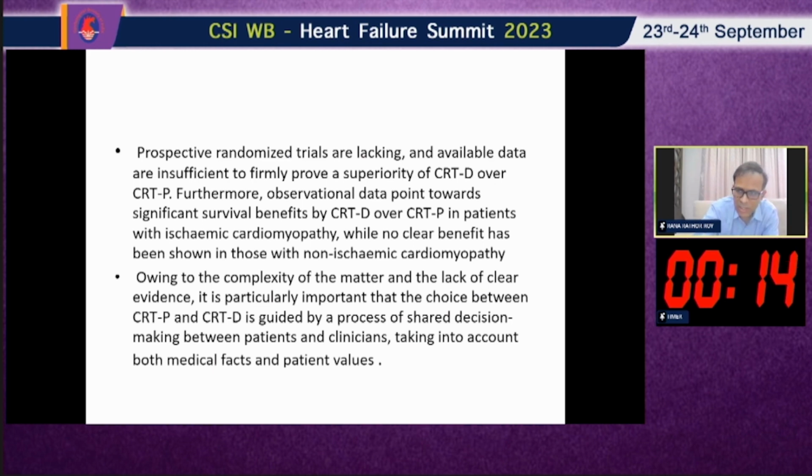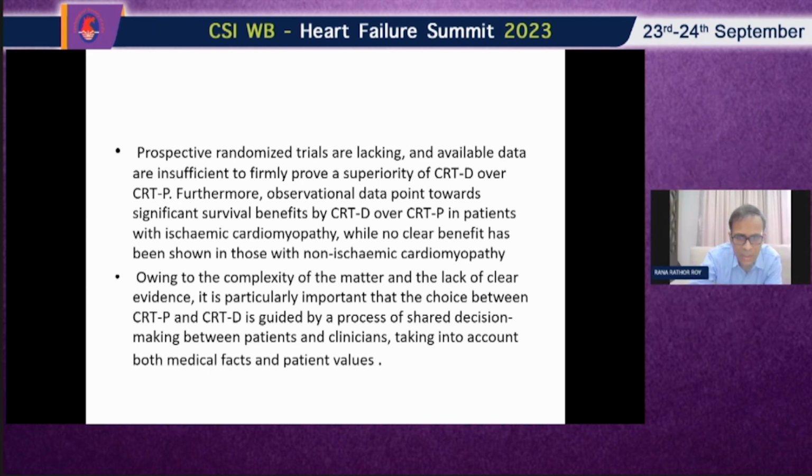But always we should think that our patients should get all current standard medical therapy, the four pillars of heart failure therapy. And after that, we have to think about CRT-P and CRT-D. Thank you.